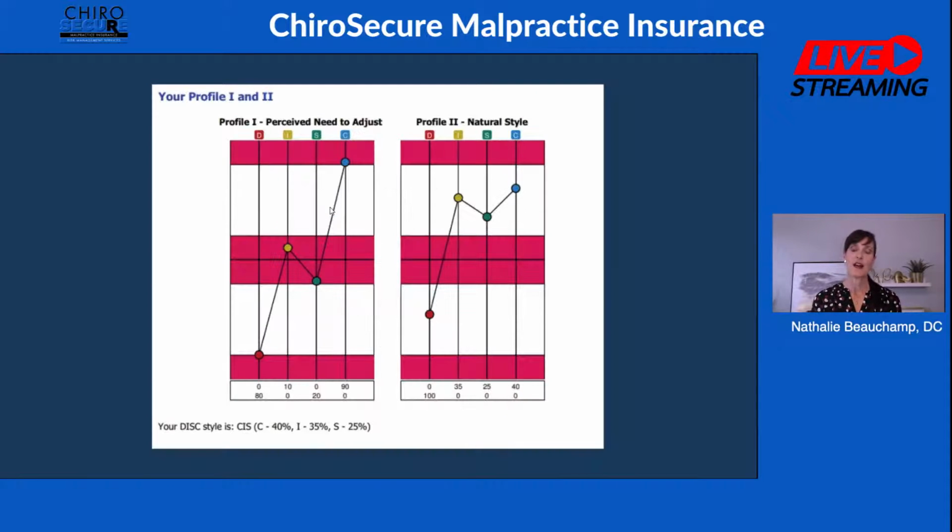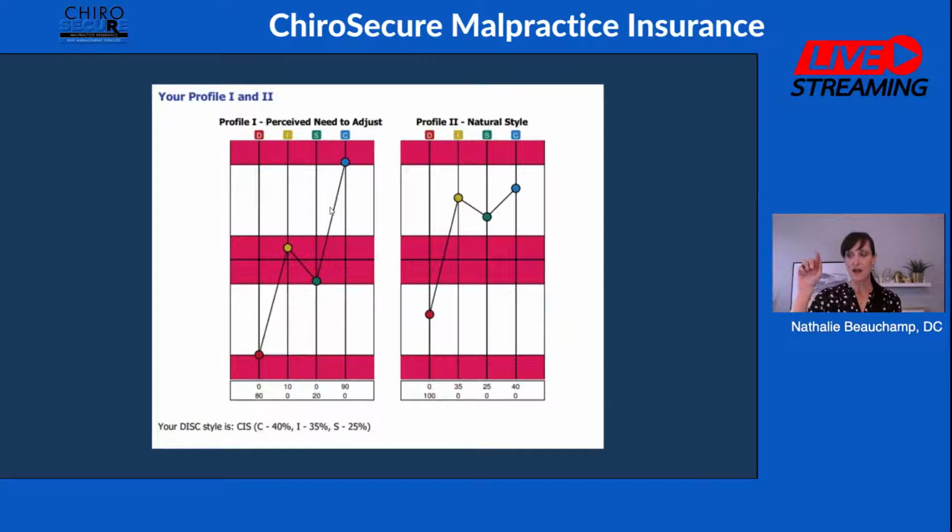But one of the things that I really look at is this, and again, it's a screenshot of hers. You'll see that profile number 1 is called perceived need to adjust, and profile number 2 is the natural style. I've looked at enough of those, and you see her pattern, so she's not much of a D, which could be good or not good, depending on what you want them to do.